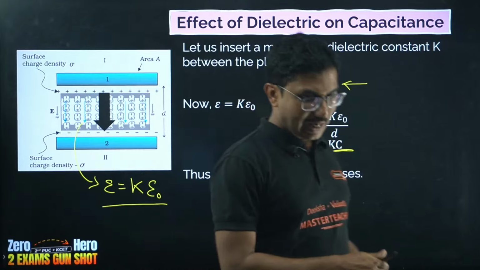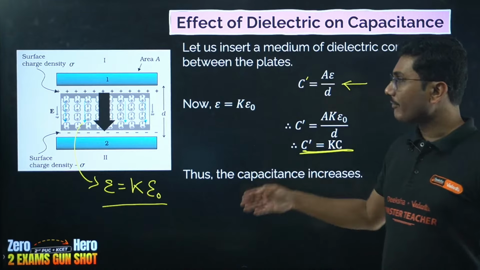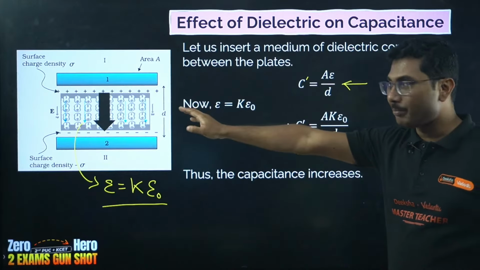So to increase the capacitance, we have to insert a dielectric medium between the plates.